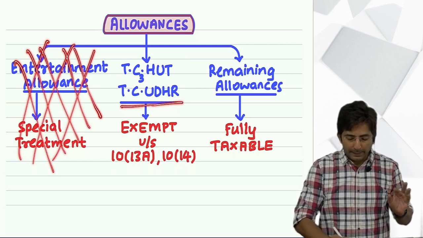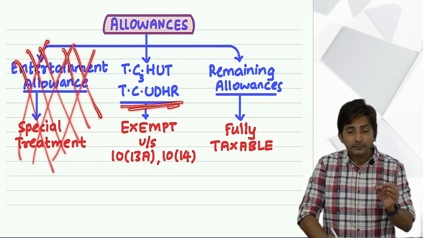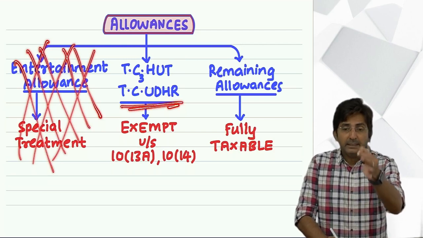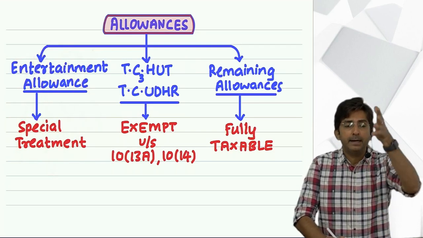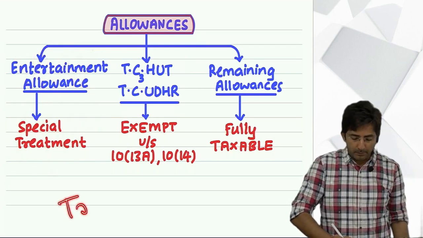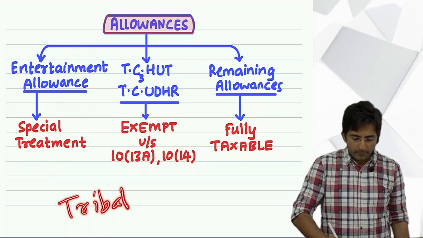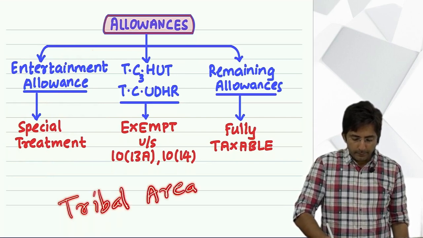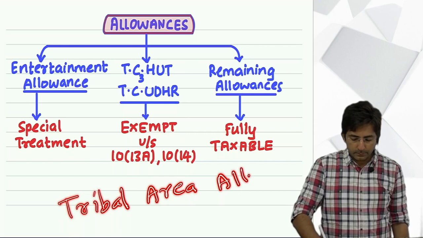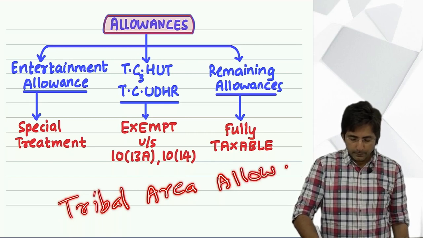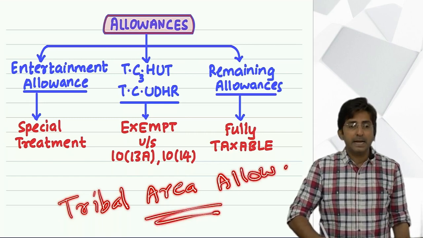Okay, so let me tell you the full form of TC hut. T stands for tribal area allowance. Tribal area allowance. You know what is tribal area allowance?